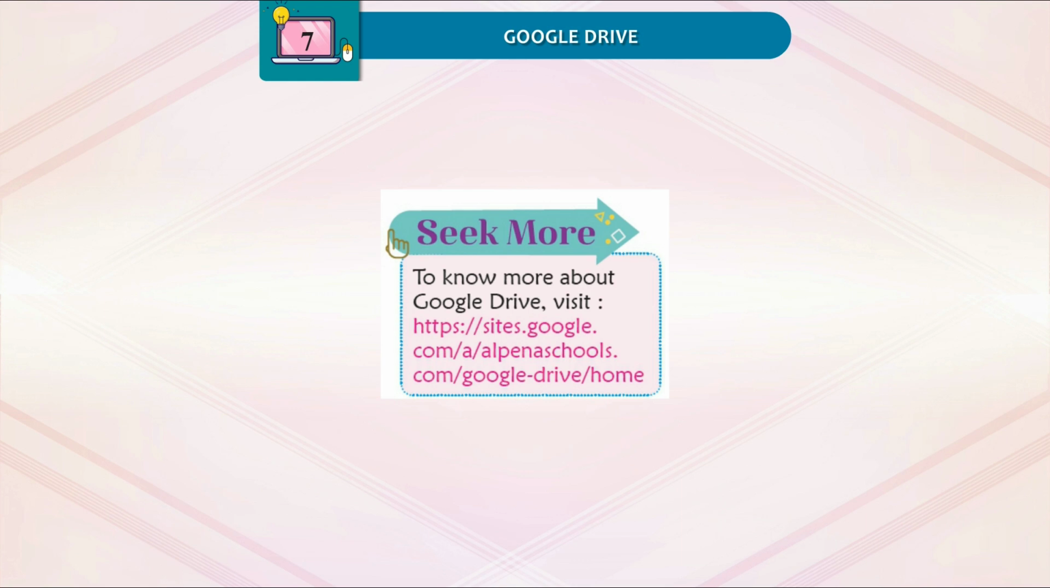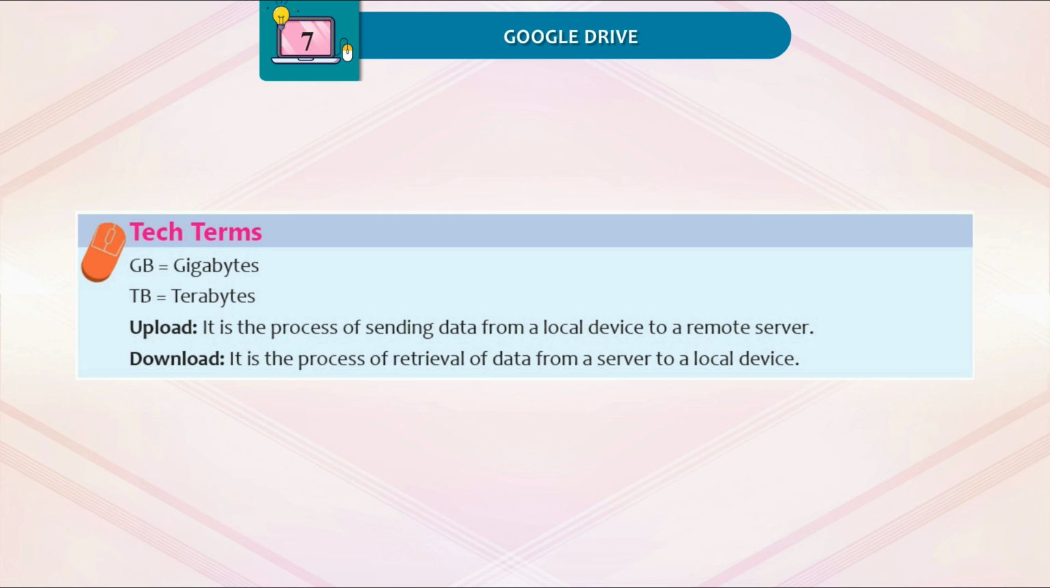Seek more. To know more about Google Drive, visit. Tech terms: GB, gigabytes; TB, terabytes. Upload. It is the process of sending data from a local device to a remote server. Download. It is the process of retrieval of data from a server to a local device.